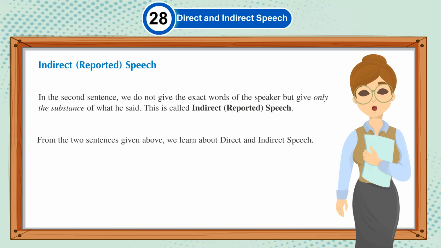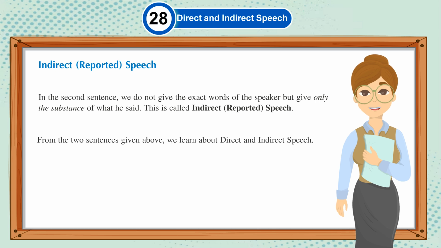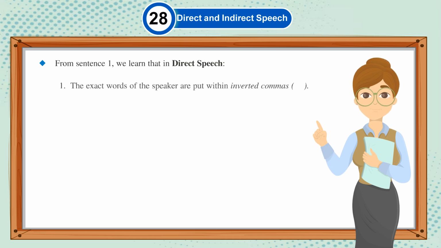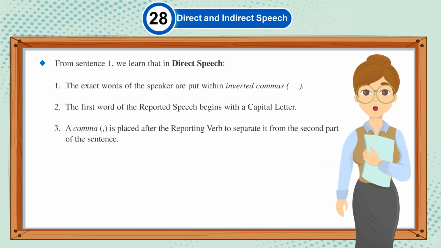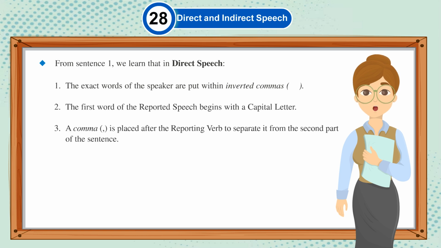From the two sentences given above, we learn about direct and indirect speech. From sentence 1, we learned that in direct speech, the exact words of the speaker are put within inverted commas. The first word of the reported speech begins with a capital letter. A comma is placed after the reporting verb to separate it from the second part of the sentence.